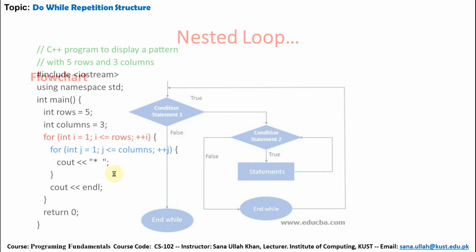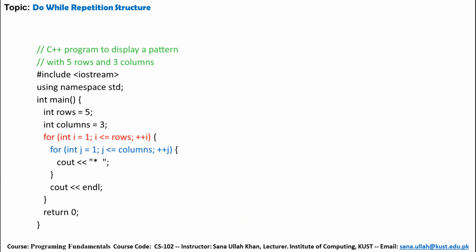So this is the example: a C++ program to display a pattern with 5 rows and 3 columns. So using namespace, int main, int rows = 5, columns = 3. So int i, initial value 1, i is less than or equal to rows. So rows is equal to 5, so 1 is less than 5, i plus plus.